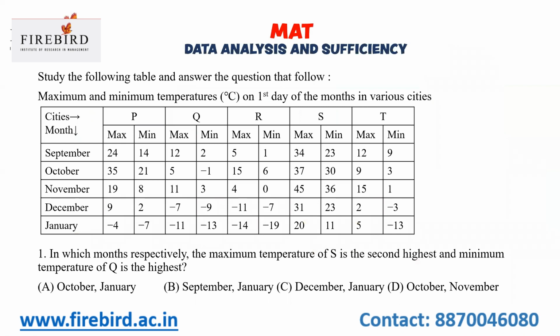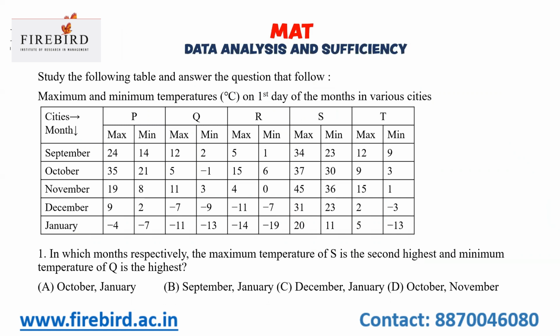First, we'll take this question, and this is a question based on temperature. In the horizontal part, they have given the cities P, Q, R, S, T and their maximum and minimum temperatures in various months, starting from September to January.